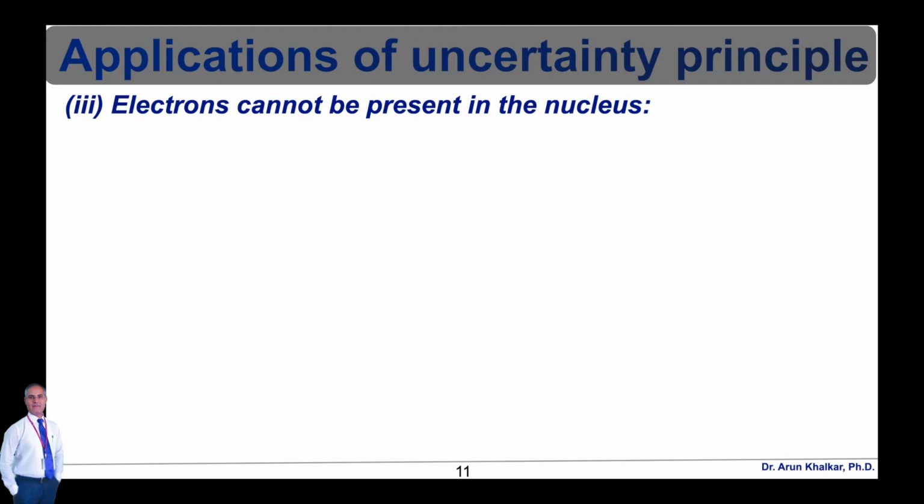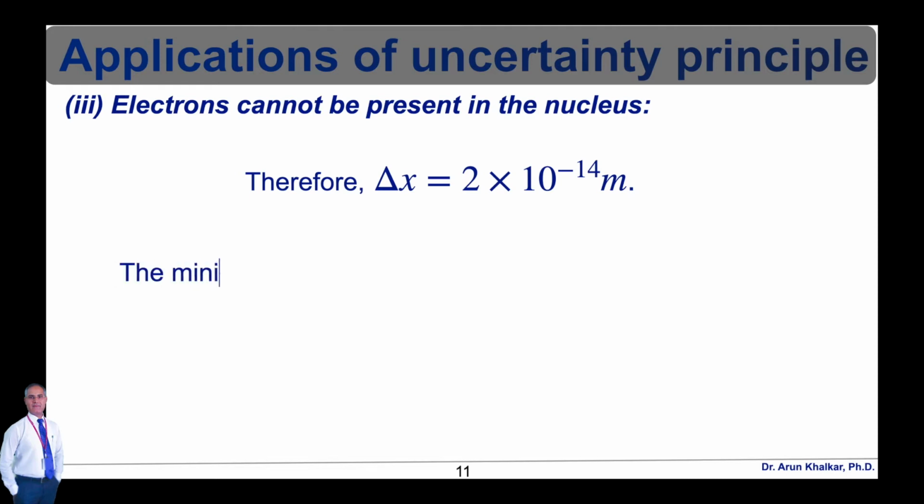Now we apply the uncertainty principle to find whether electrons are coming out of the nucleus. The radius of the nucleus is of the order of 10 raised to minus 14 meter. Therefore, if the electron is confined to the diameter of the nucleus, we can write delta x is equal to 2 into 10 raised to minus 14 meter.